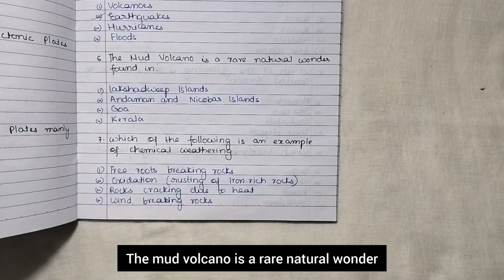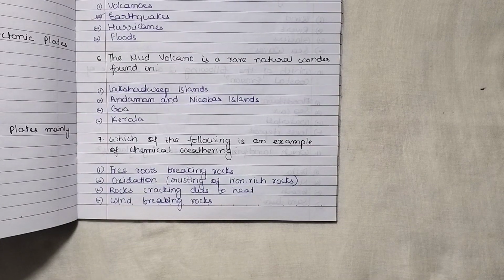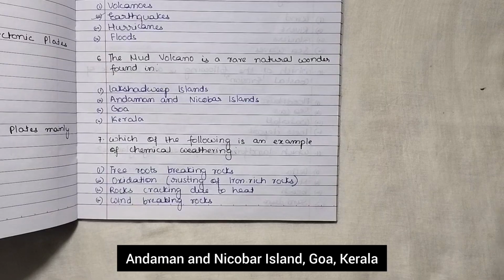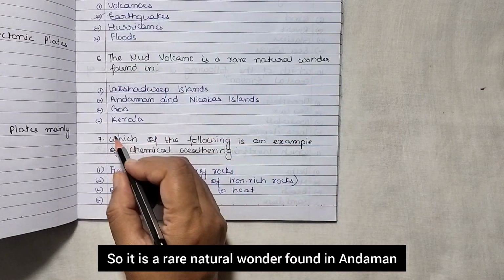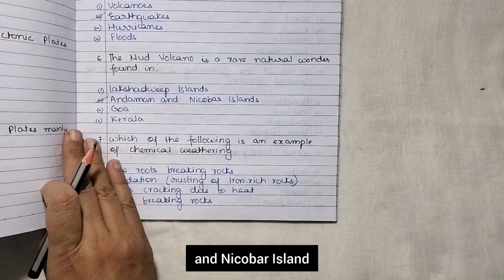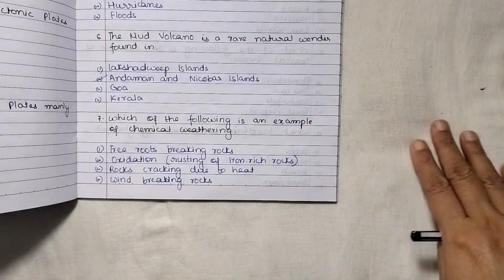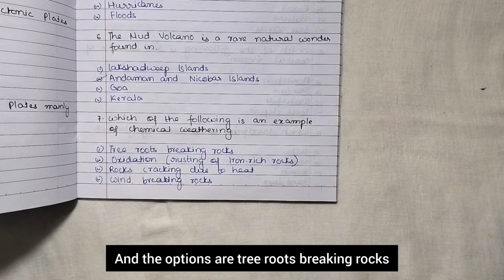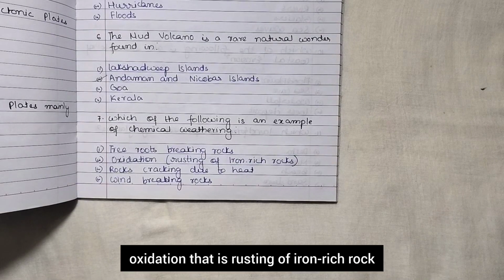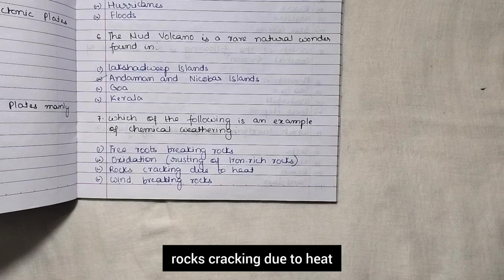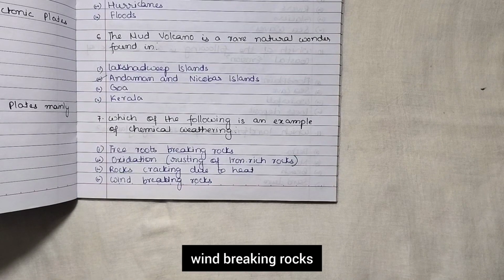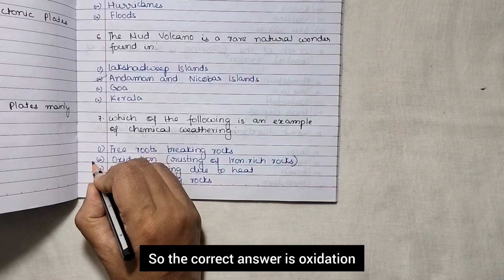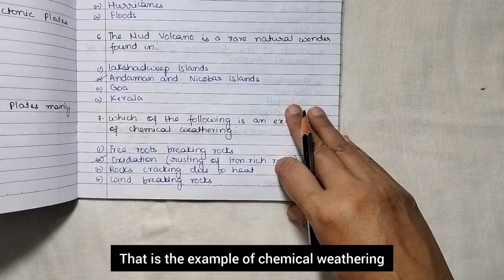The mud volcano is a rare natural wonder found in Lakshadweep Island, Andaman and Nicobar Island, Goa, Kerala. So it is a rare natural wonder found in Andaman and Nicobar Island. Which of the following is an example of chemical weathering? The options are tree roots breaking rocks, oxidation, that is rusting of iron-rich rock, rocks cracking due to heat, wind breaking rocks. So the correct answer is oxidation. That is the example of chemical weathering.